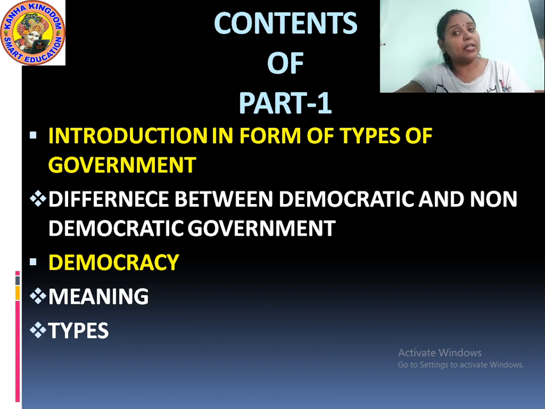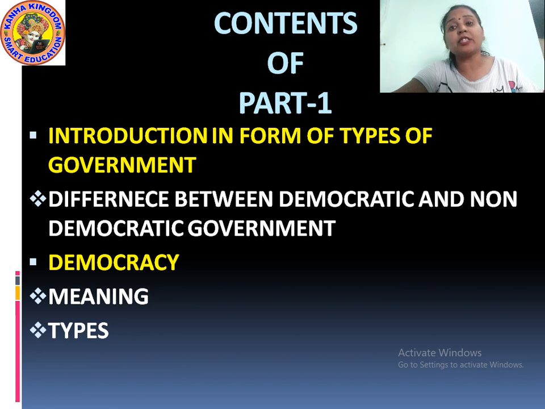Monarchy, as you all know, means where a king is the ruler and he takes decisions for his citizens without involving anyone. Dictatorship is similar to monarchy, but monarchy is related to royal families by heredity: from a king, his son inherits the property and becomes the second king. But in dictatorship, a military person, an army person, takes the power of ruling the country.